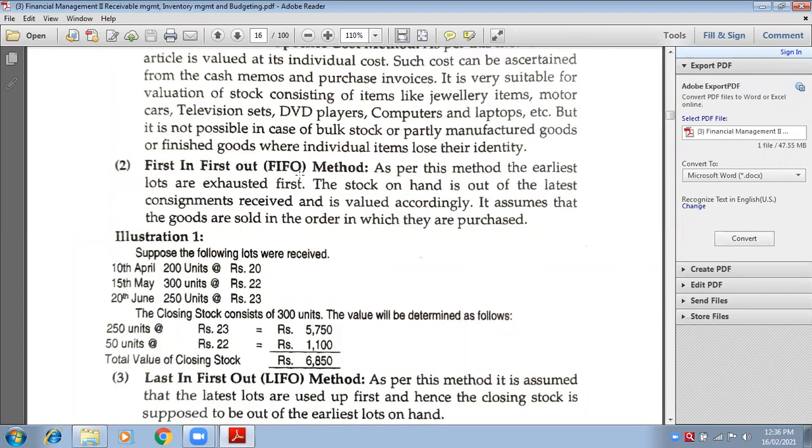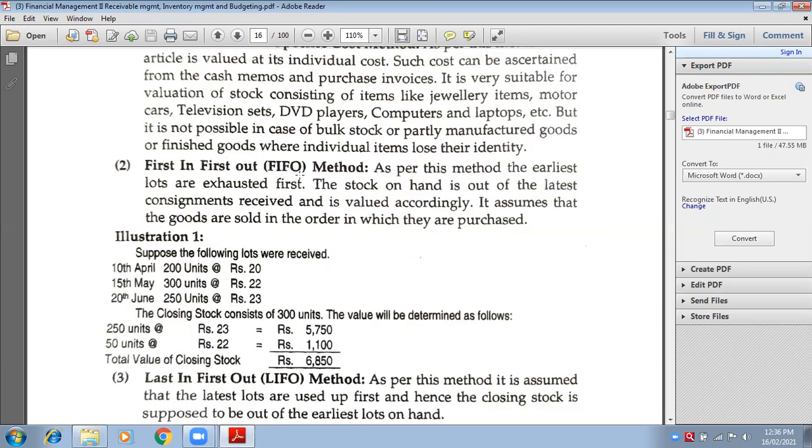So if you have started making in January, suppose it is made in February. Likewise, a few more products are made in March, a few more in April. So what you will do, you will try to sell the products which were made in February first. The priority will be given to those products which were made in February.